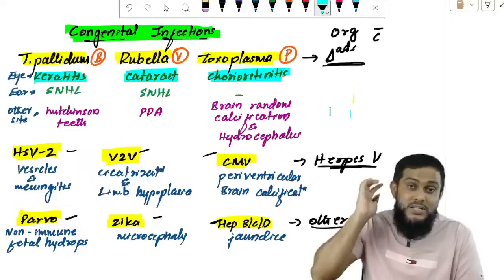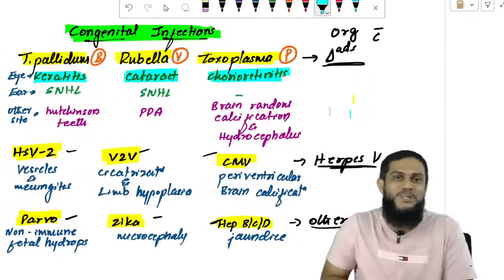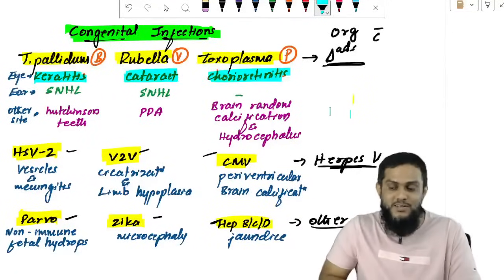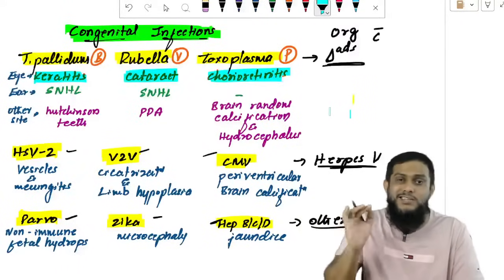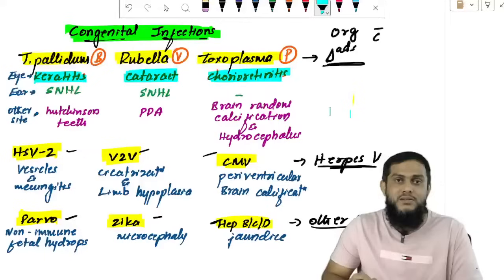Back side of the eye, what is there? Inner layers of the eye, chorion and retina. Very simple, man. Right? Remember it this way. Very easy to remember. Right?